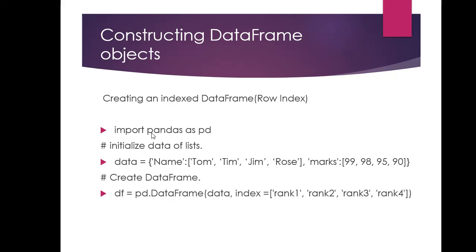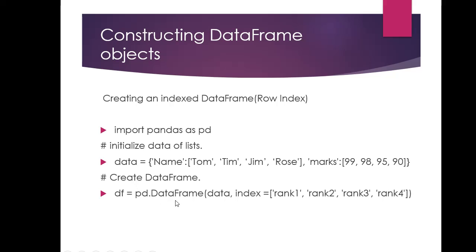Next, we have already discussed this, but let's have a look, creating an index data frame. Basically we'll be creating row index and column index. As we can see, this is the same thing that we have seen earlier. It's a dictionary of list, and this is my key and this my value. This forms my data.